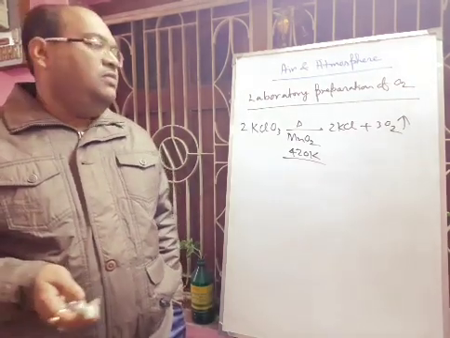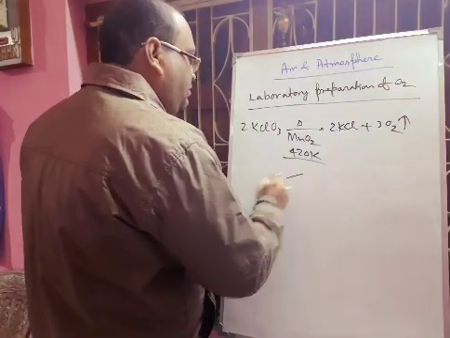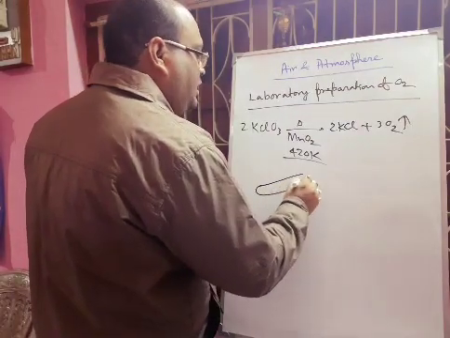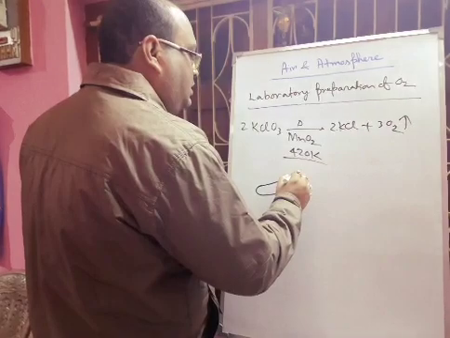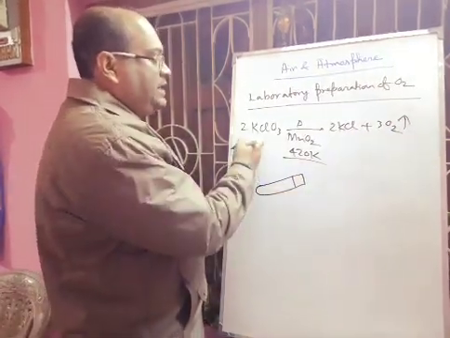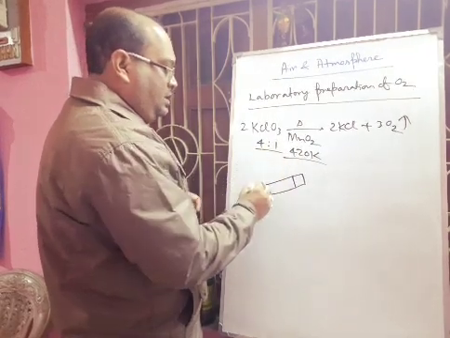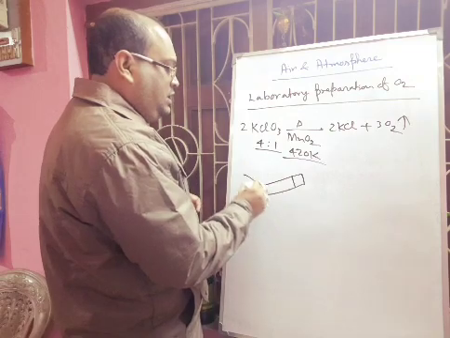Now, what will be the diagram? A pictorial diagram is not in your syllabus, but you have to understand this. In a hard glass test tube, we take a mixture of KClO3 and MnO2 in a 4:1 ratio.